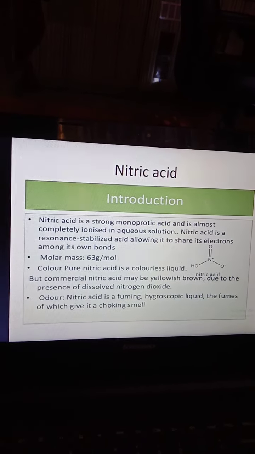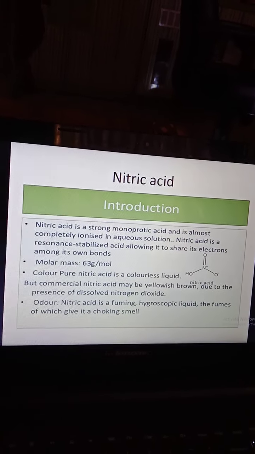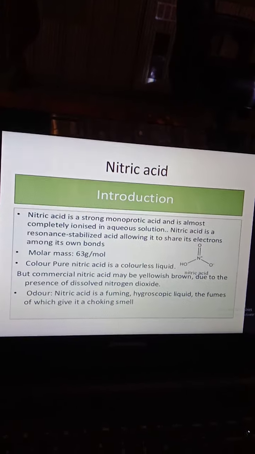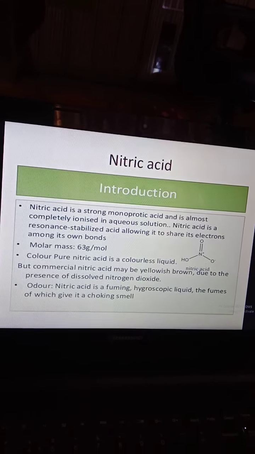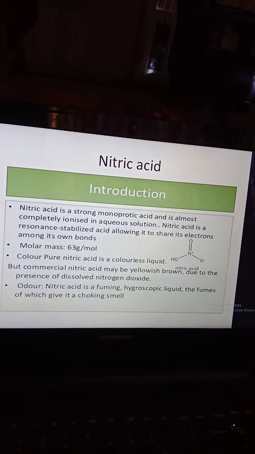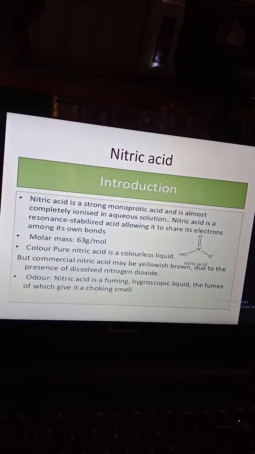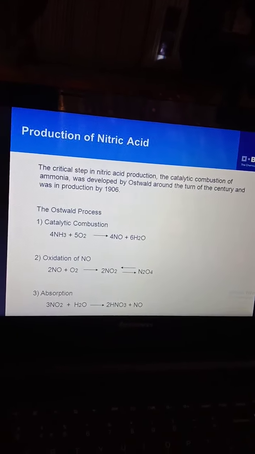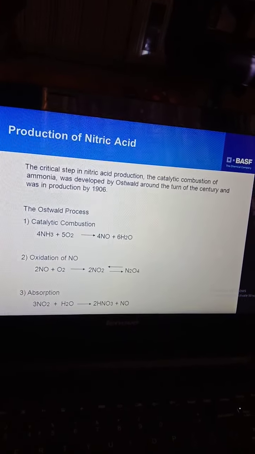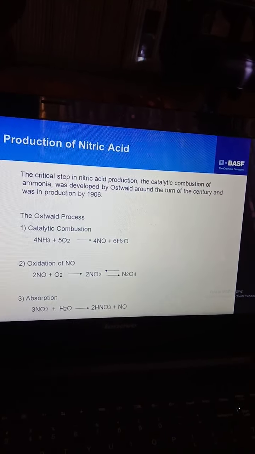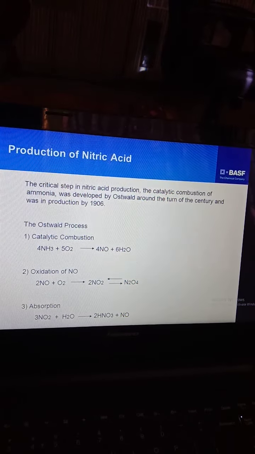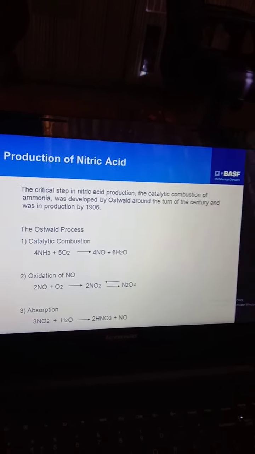Pure nitric acid is a colorless liquid. It is a fuming hygroscopic liquid, the fumes of which give it a choking smell. Production of nitric acid. Nitric acid can be produced by the Ostwald process.